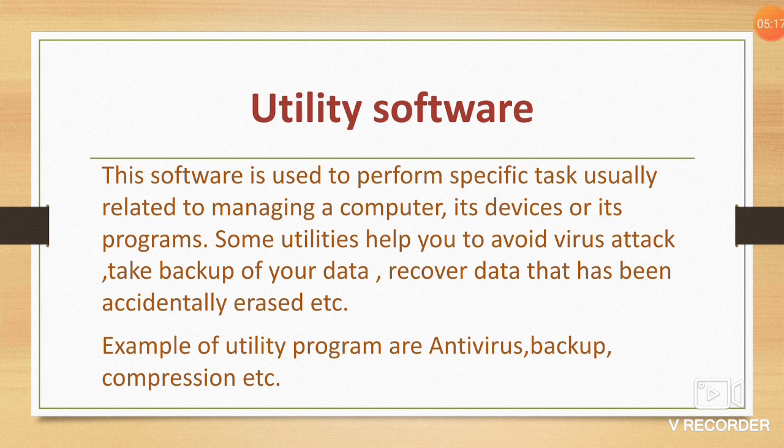Some examples of utility software are antivirus. First is antivirus. I think all of you know antivirus means to protect your computer from virus attack. Second, backup. Backup is a process of storing a copy of your data in another storage device. In case any damage happens, you can take the data from that storage device. Compression. What does compression do? It is a process that shrinks your file size so that less disk space is occupied.